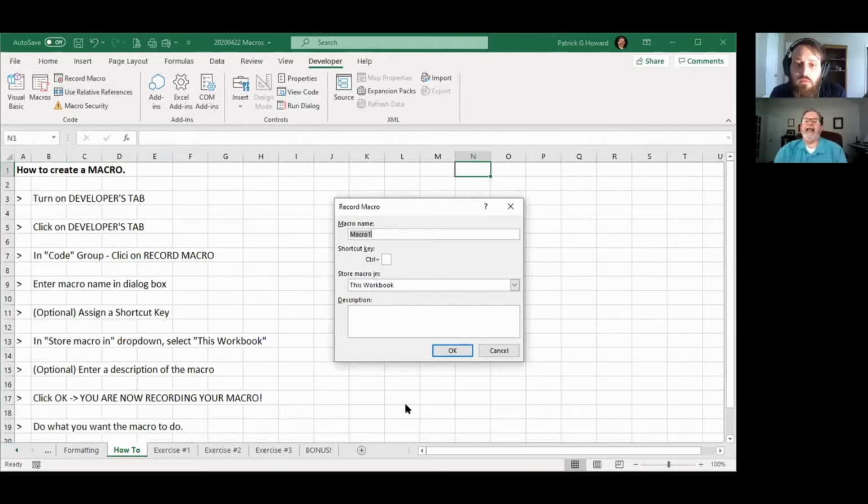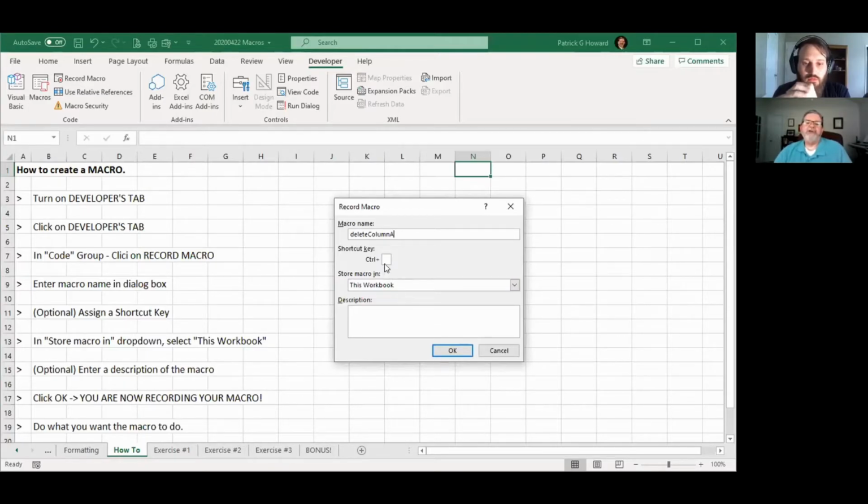I like to name it something very descriptive because I do very small macros. Instead of doing one huge macro, I might say I'm going to delete a column. So I might name this macro Delete Column A. That's simple, because that way I can reuse this macro hundreds of times. If I know I want to delete column A in 10 different macros, I don't have to recreate this.